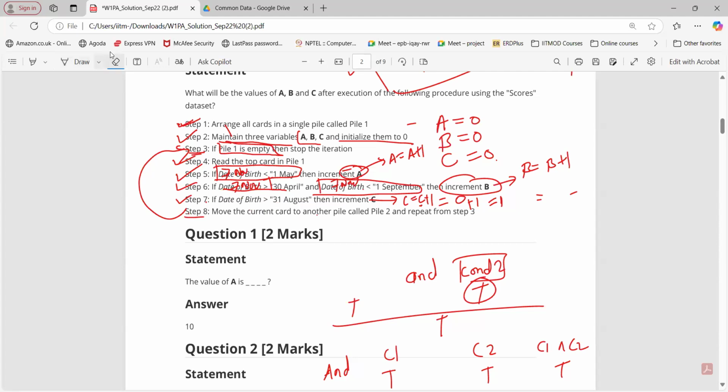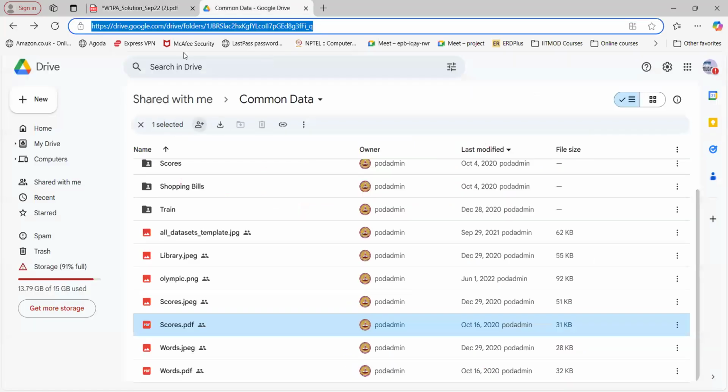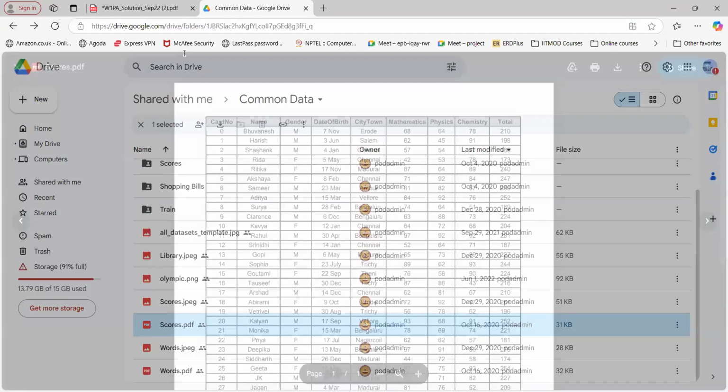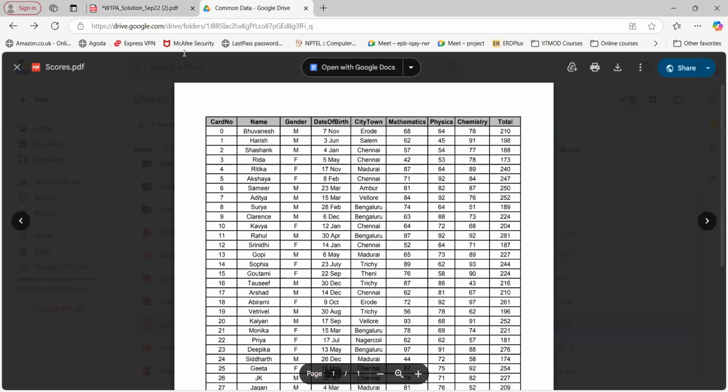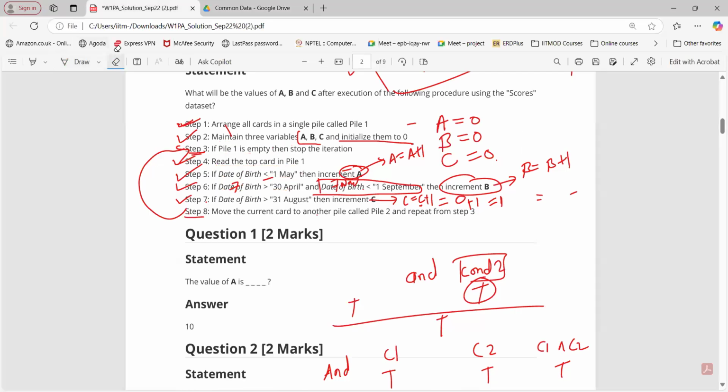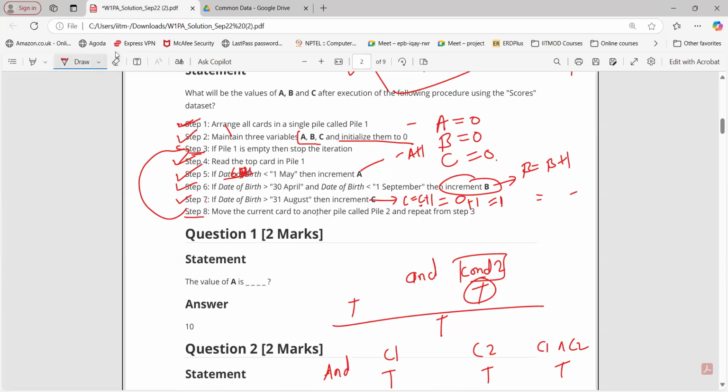So we need to repeat these steps again. Let's say we go to card number 9, 6th December. Again, this condition will not become true. For 6th December, this part is true but this part becomes false.